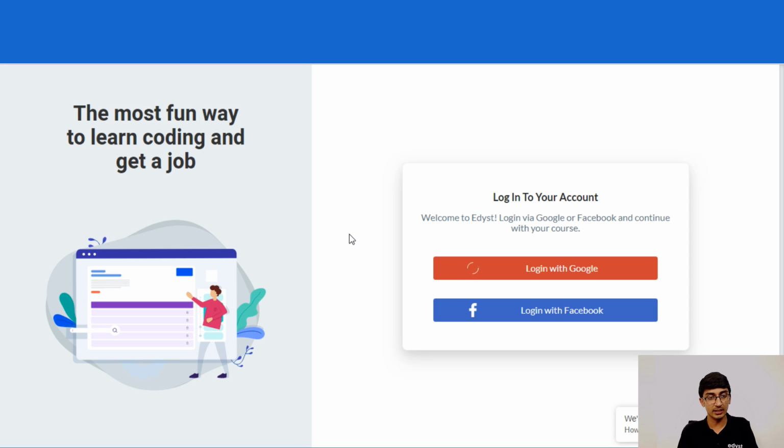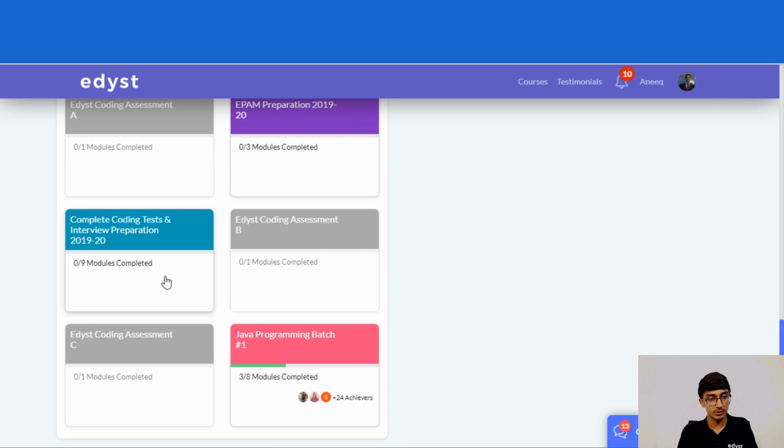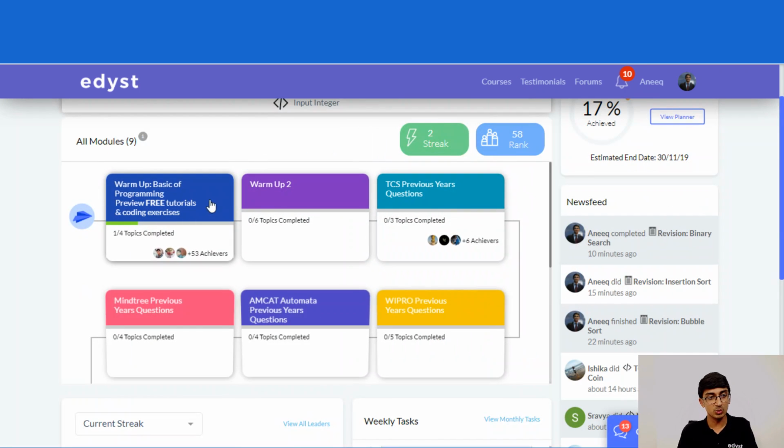The moment I click login and enter my details, I'm going to get access to this particular cohort over here. This is what you will see, and this first box will be free for you. Once you've signed up and entered your details, we have your email ID and we'll keep sending you all of the emails.